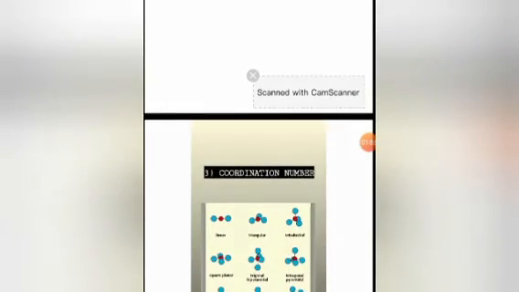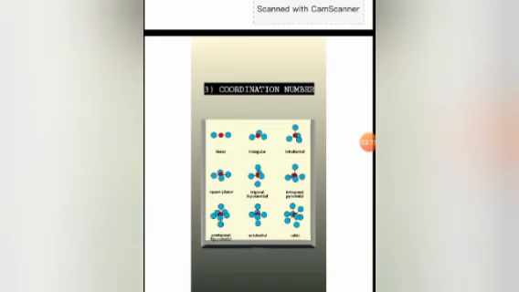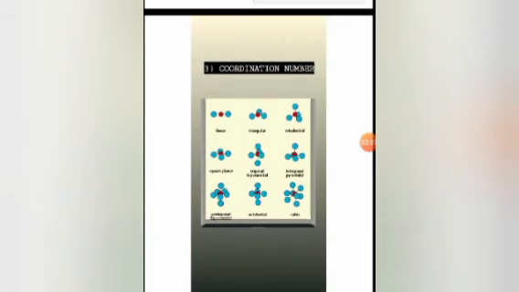Third is coordination number. What do you mean by coordination number? The total number of ligands attached to the central metal ion is called the coordination number. In a simple way, it shows the number of ligands bonded to the metal. For example, in the linear case, suppose the red dot is any atom which is bonded by any ions, and the number of them is known as the coordination number.